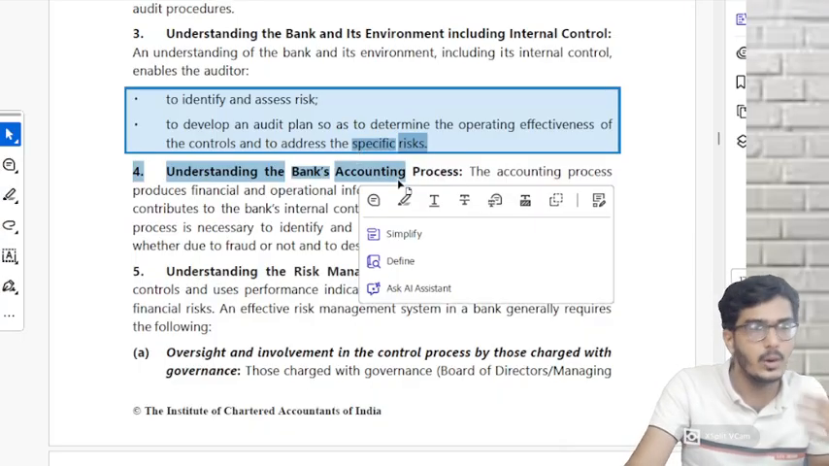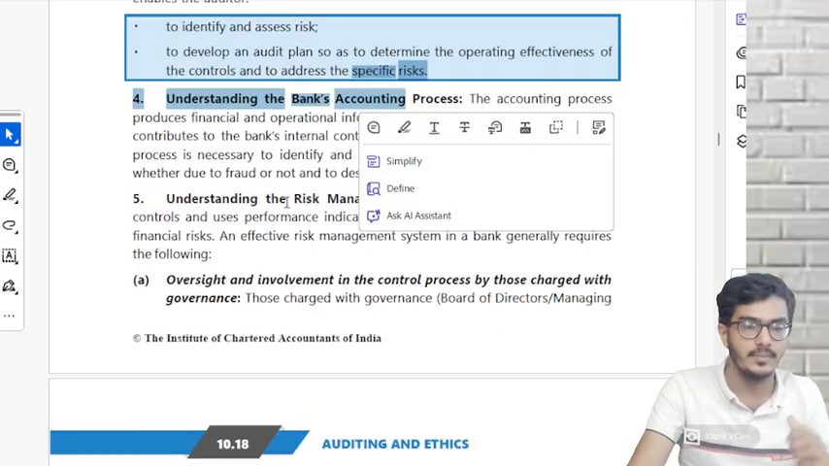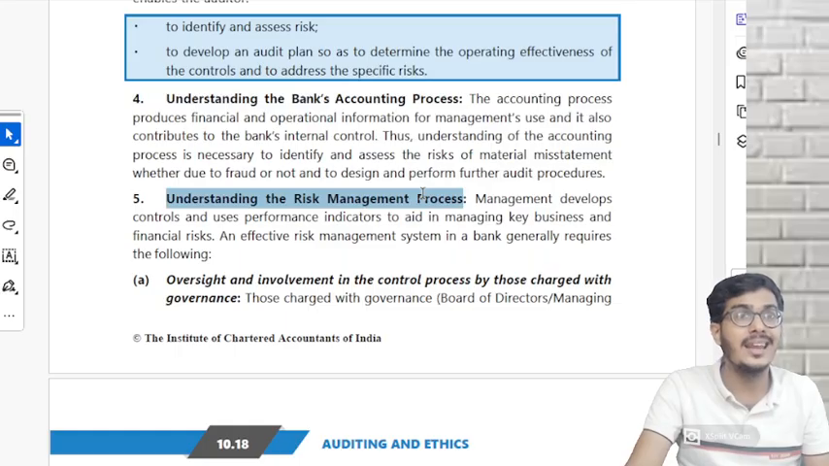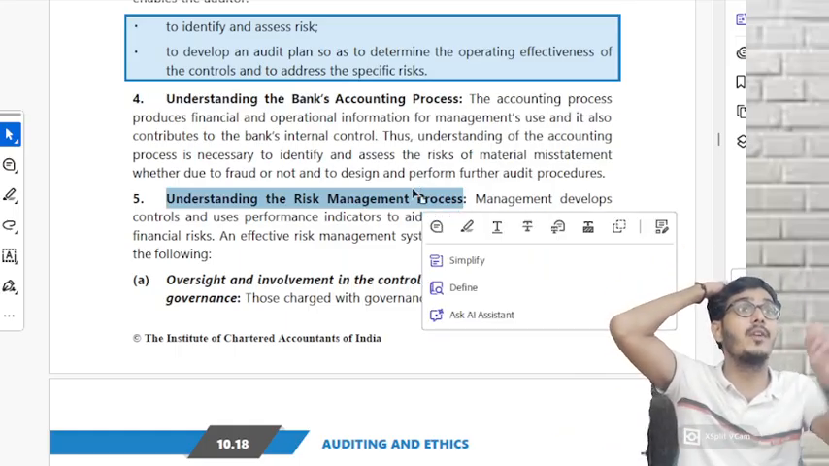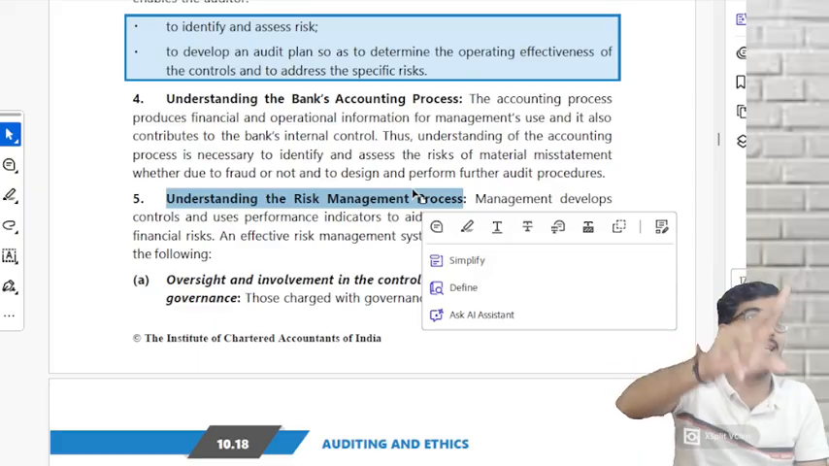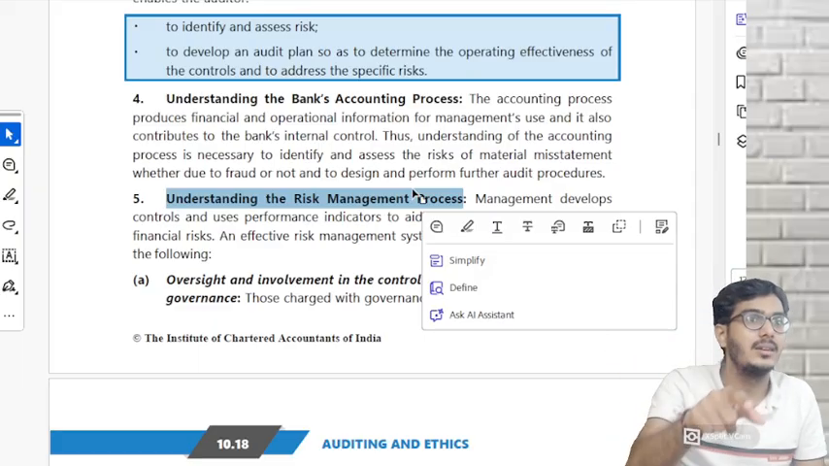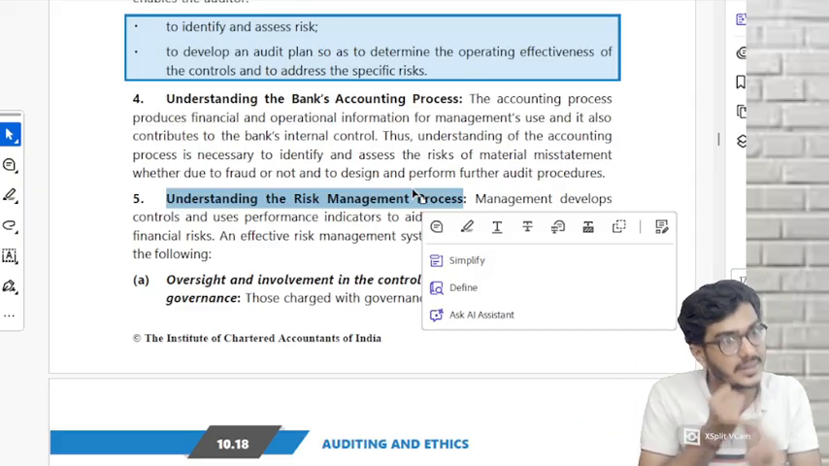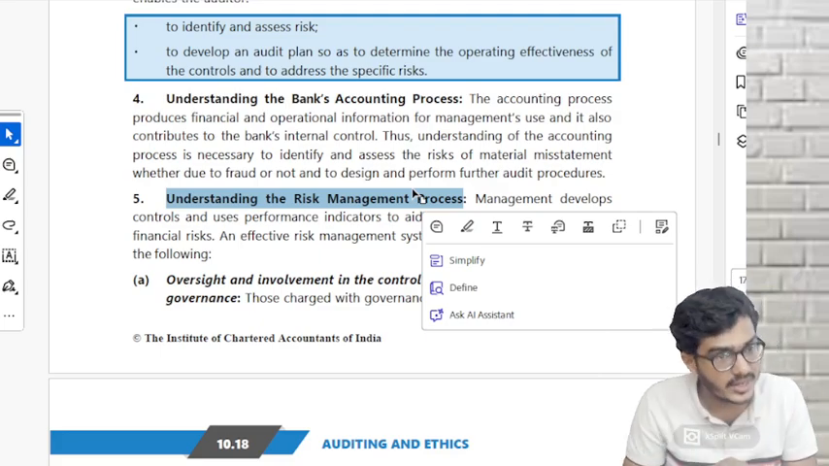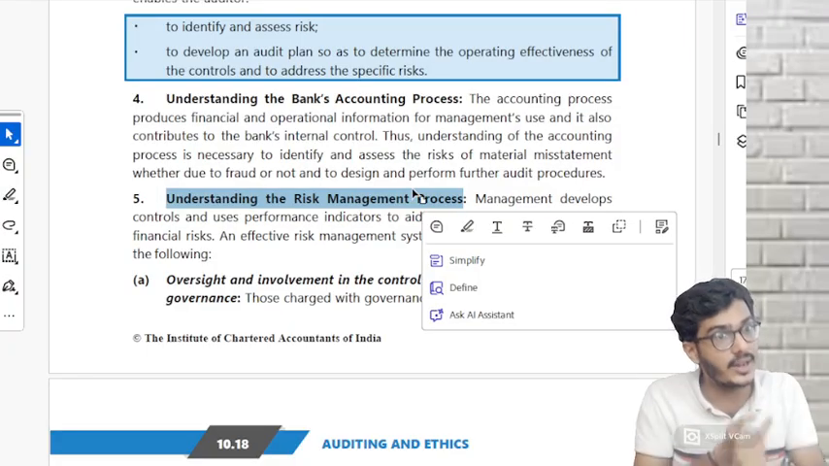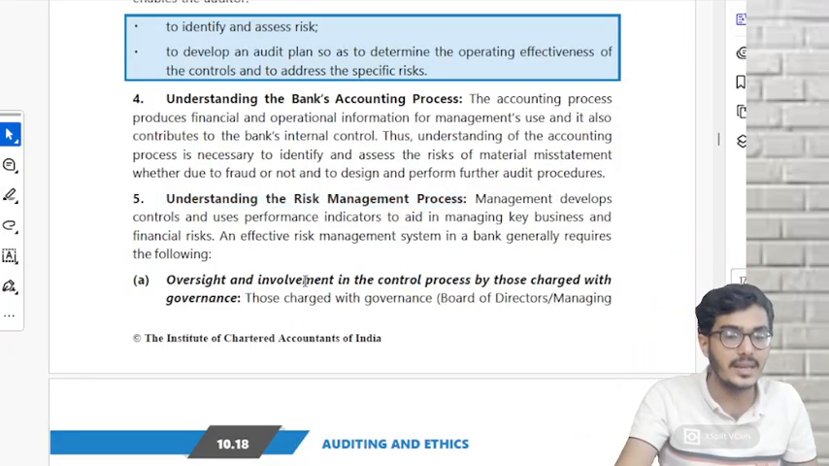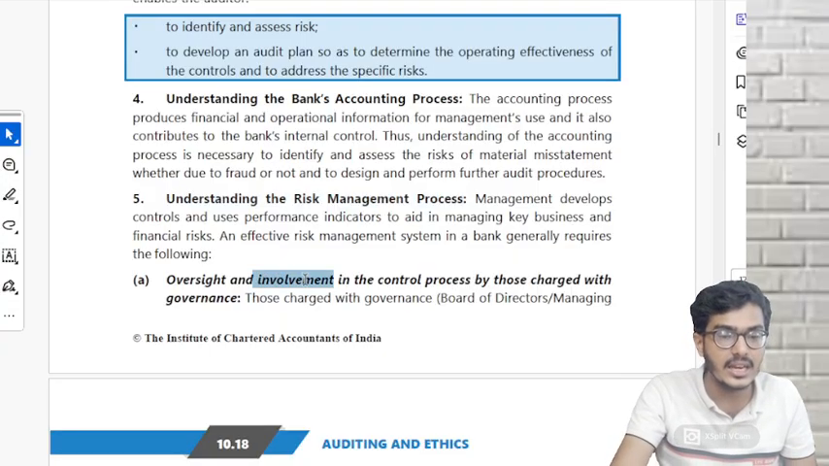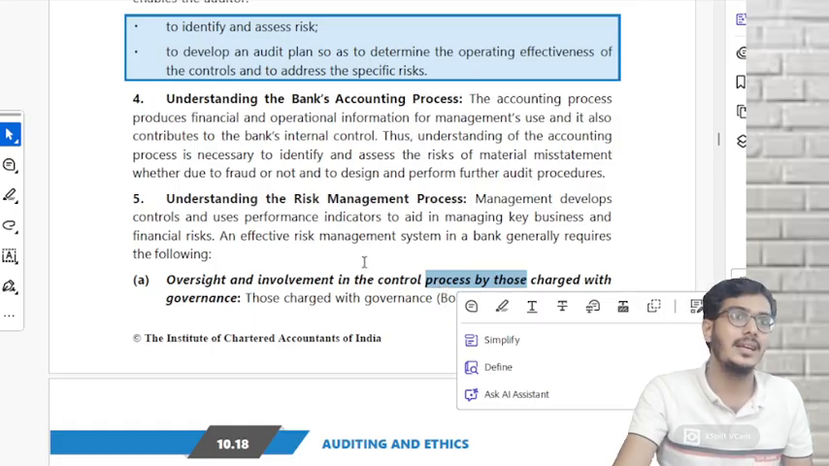No, they'll explain to you how the accounting process is. Understand it. Then understand the entire risk management process, like I told you, it was there in one of the components of our internal control. The second component, risk assessment process: how the company is identifying the risk, how the company is evaluating the risk, the likelihood of that risk, the magnitude of that risk, and how the company is giving a response to the risk. Similarly here also, please check whether there is any involvement in the control process by TCWG.